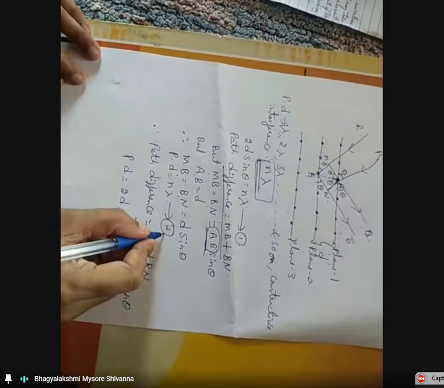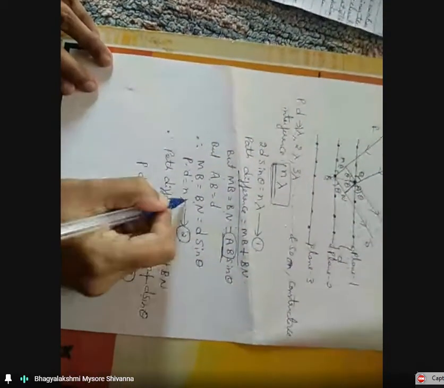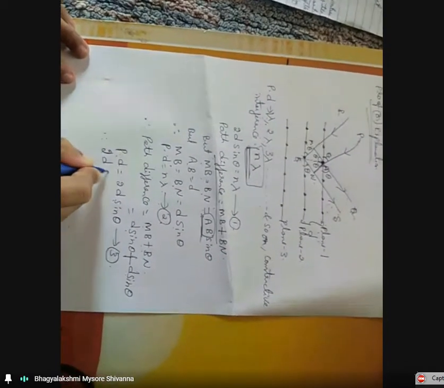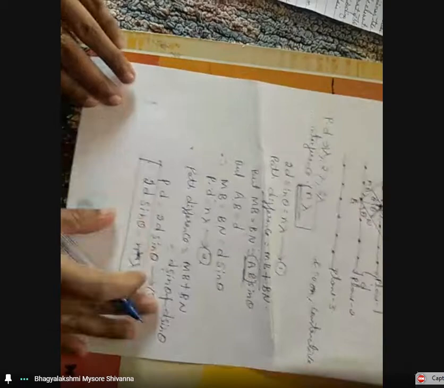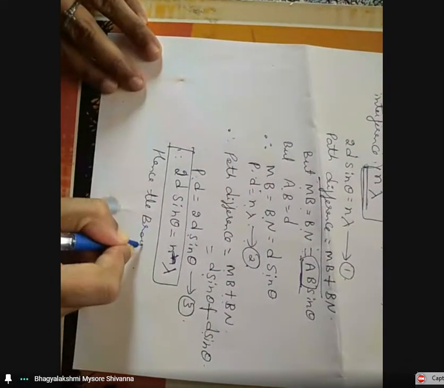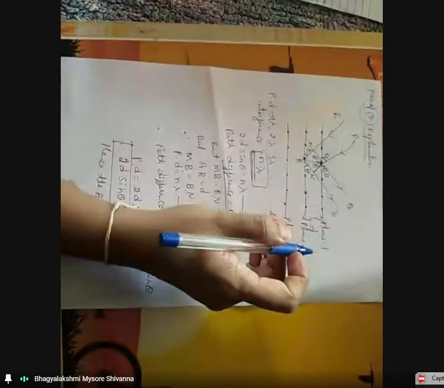From equation 2 and equation 3, the left-hand sides are the same as the right-hand sides. Therefore, 2d sin theta is equal to n lambda. Hence Bragg's law. So this proves Bragg's law, and this is the explanation of Bragg's law.